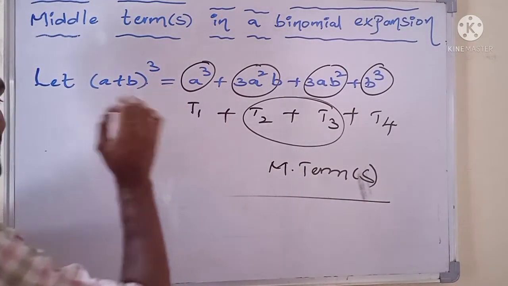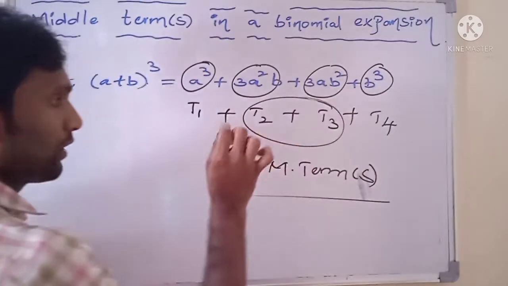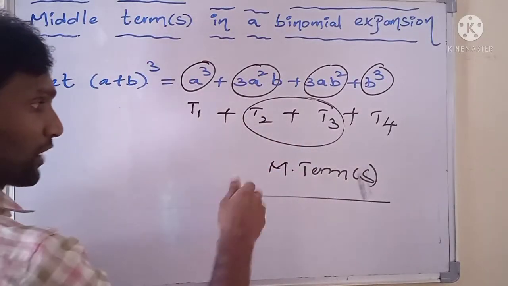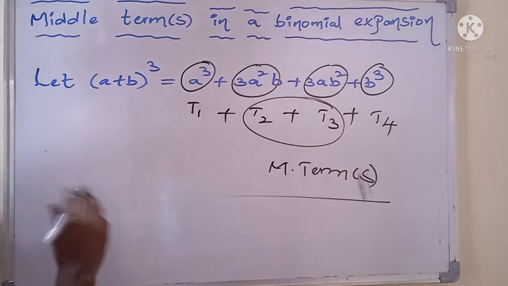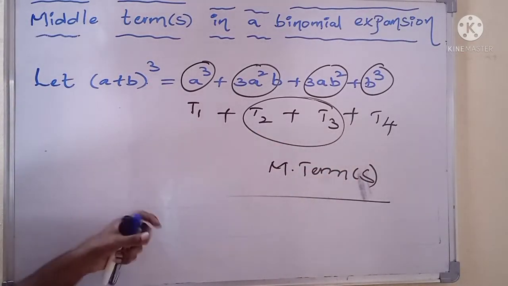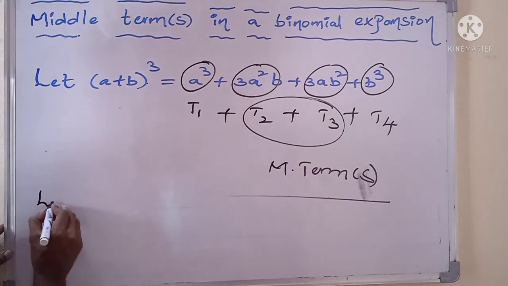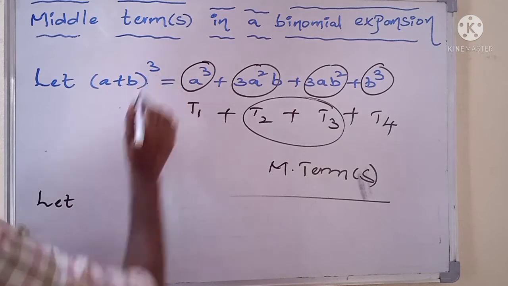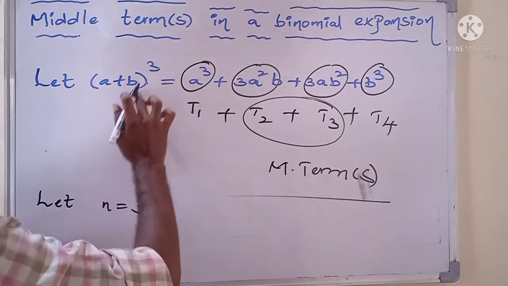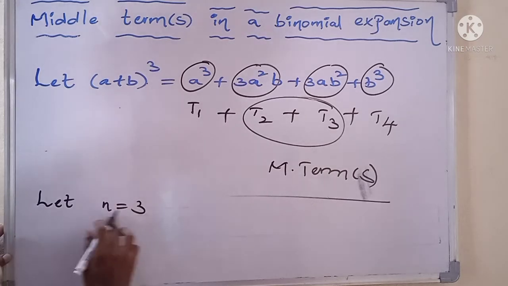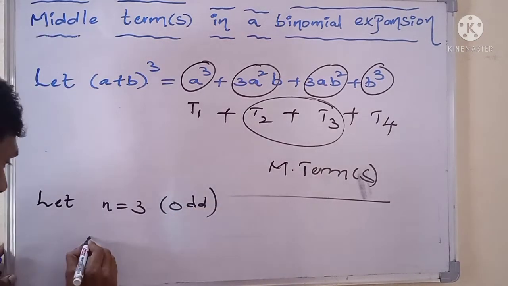That means if n is an odd number, in that expansion we have two middle terms. For finding them, we have a standard formula. See this one. Now we are applying the formula to identify the middle terms of this expansion. Let the value of n equal 3, because it is in the form of (x plus a) whole power n. That means n equals 3, so it is an odd integer.